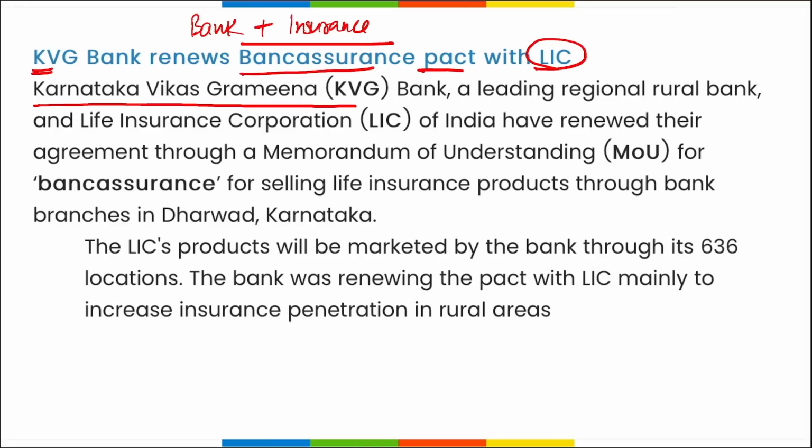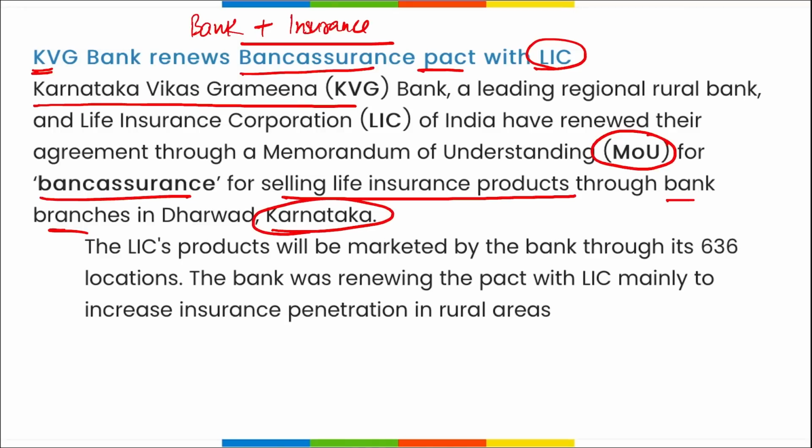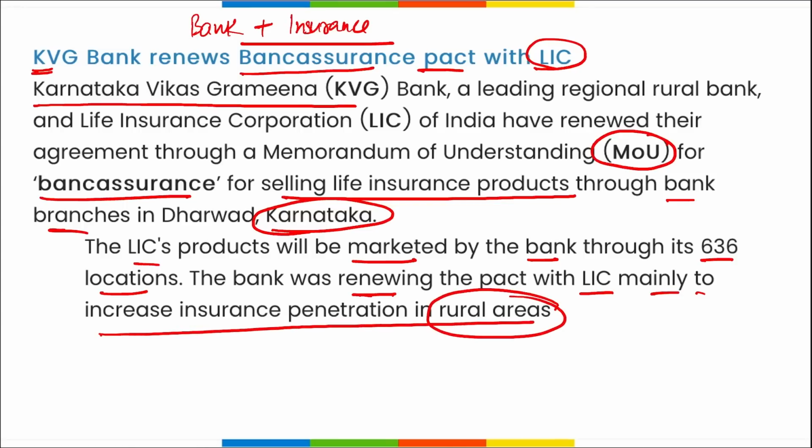All right, they will be utilizing their potential and their customer base so that they will be able to target those people and sell their insurance policies to the same. These two organizations came together to sign a memorandum of understanding for bancassurance for selling life insurance products to the bank branches in Karnataka. LIC's products will be marketed by the bank through its 636 locations, and the bank was renewing the pact with LIC mainly to increase insurance penetration in the rural areas.